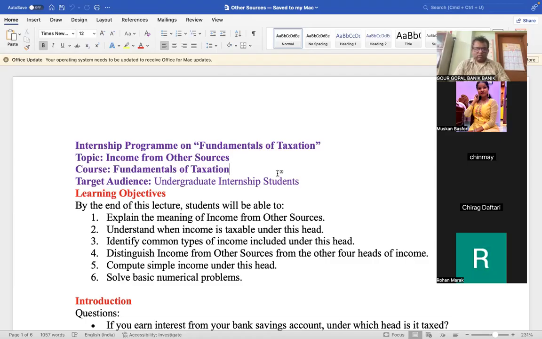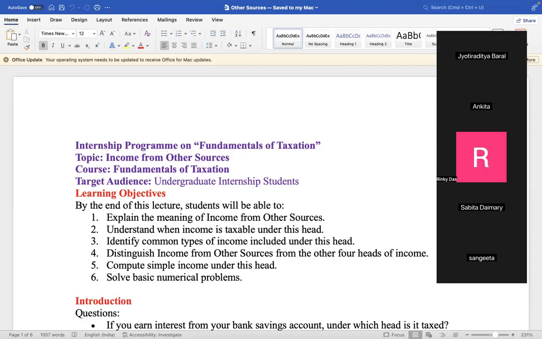By the end of this lecture, students will be able to explain the meaning of income from other sources, understand when income is taxable under this head, identify common types of income included under this head, distinguish income from other sources from the other four heads of income, compute simple income under this head, and solve basic numerical problems. Okay, so these things we are going to cover now.